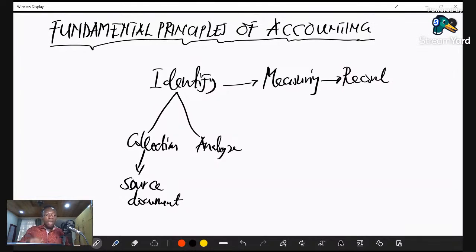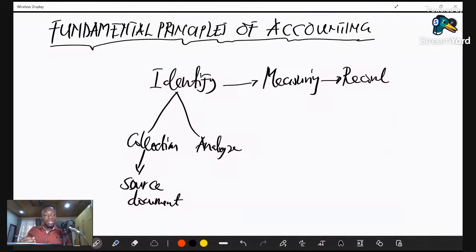In our scenario where the accountant went to the bank and made a deposit, he was actually giving us a receipt to show that he had made a deposit. And under that stage, that's where we identify that there has been a financial transaction that has occurred. I believe that is clear. So that is the identification stage.